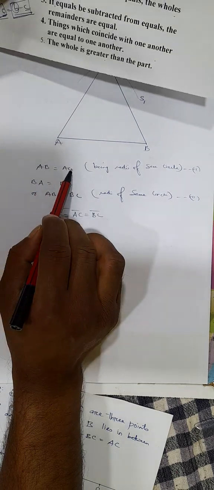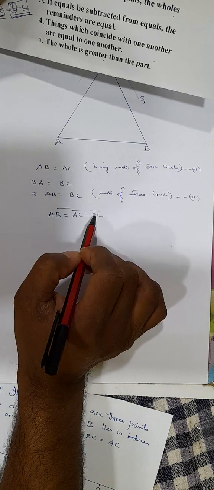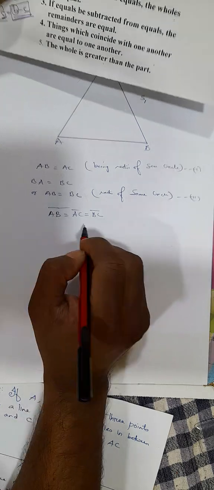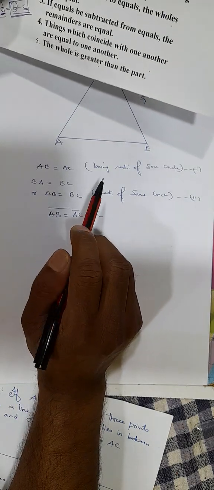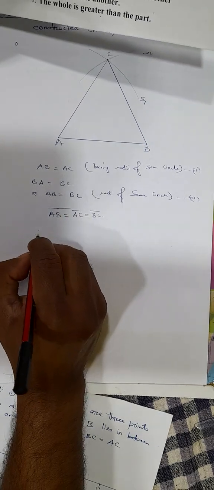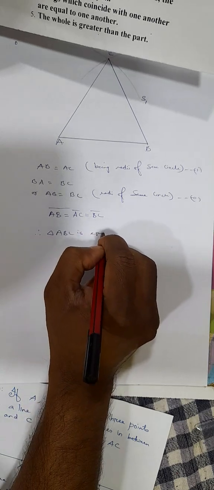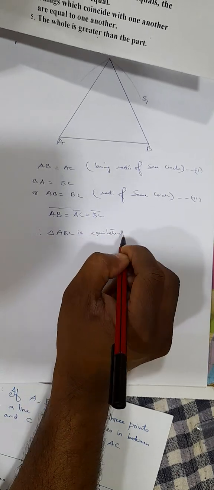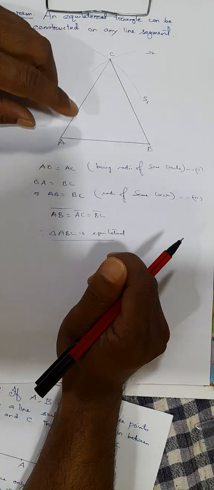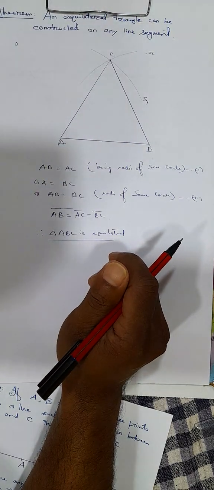Therefore, all these three parts are equal, right? So we find that triangle ABC is equilateral. So an equilateral triangle can be drawn on any line segment AB, right?